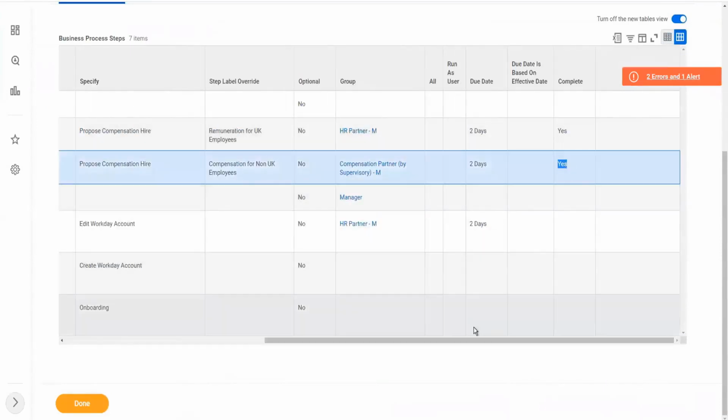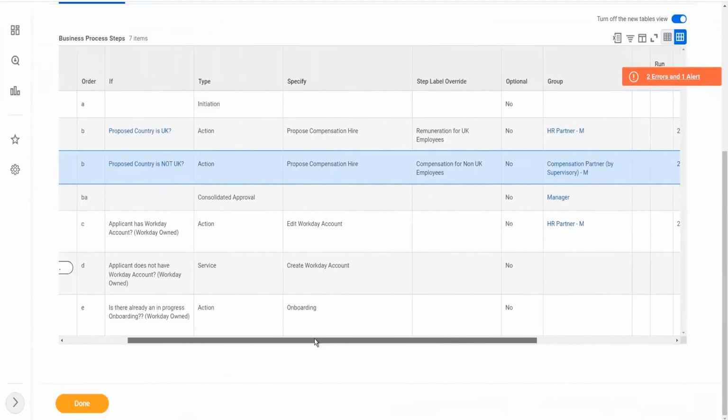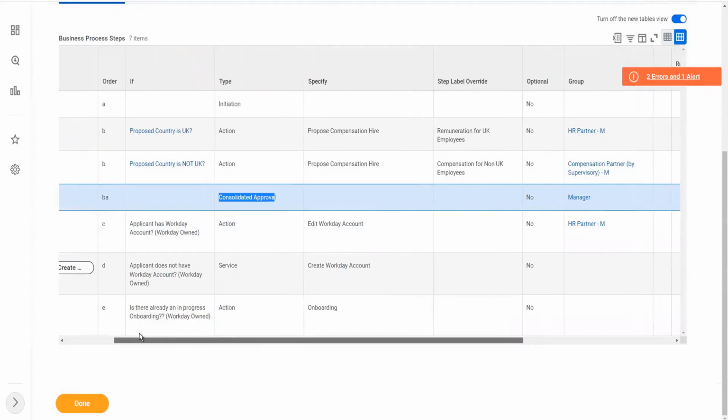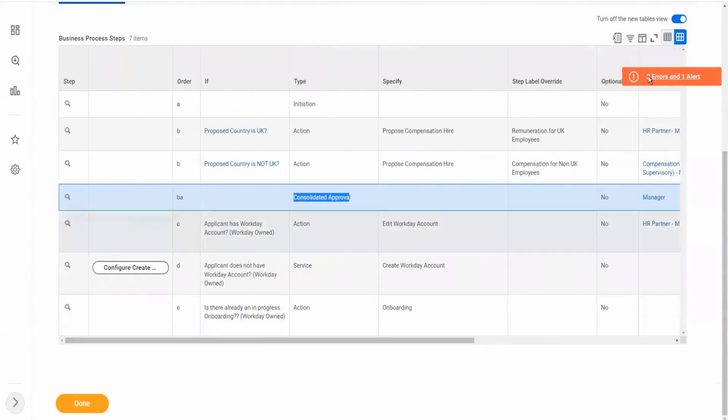Okay, completion step. We have defined it, but after the completion step, now we have an approval step. Is it allowed? No. Not allowed, right? So that's why Workday is not happy. It's giving an error. So first of all, let's try to fix the first error, which is regarding the consolidated approval.